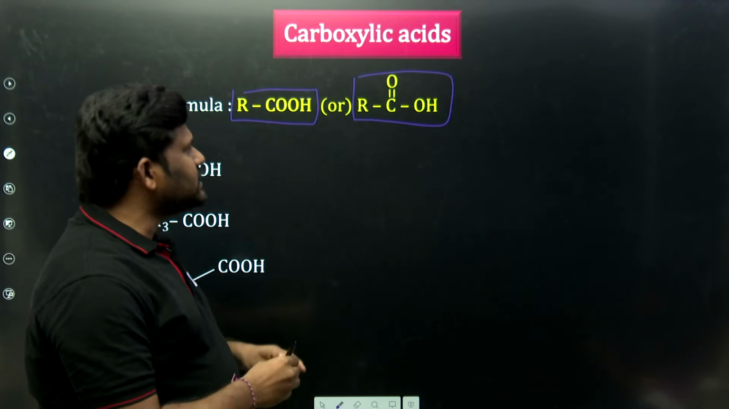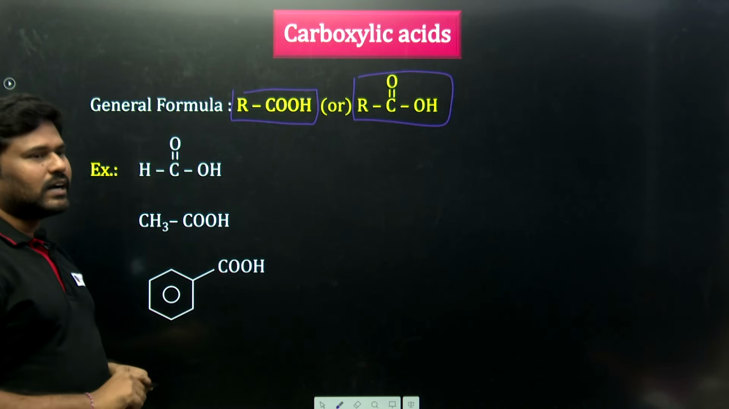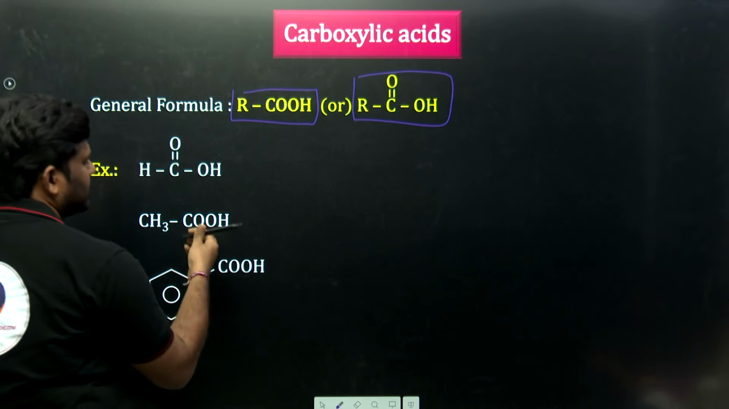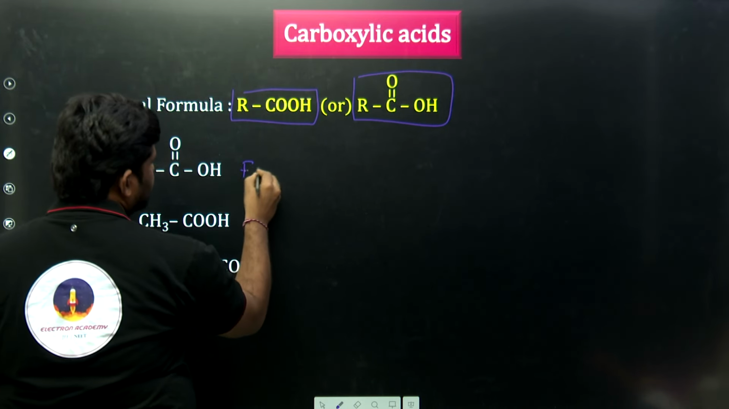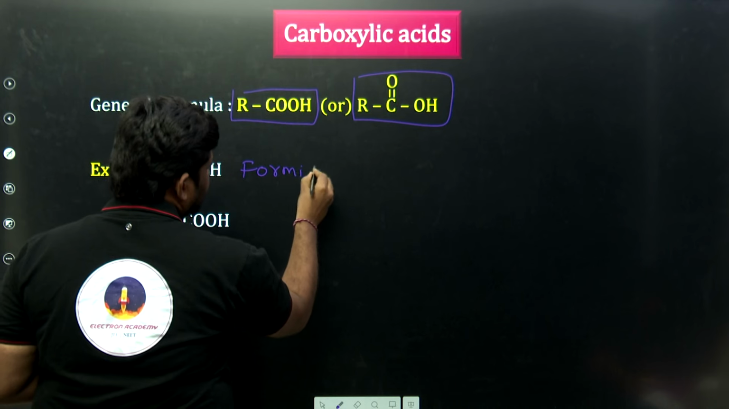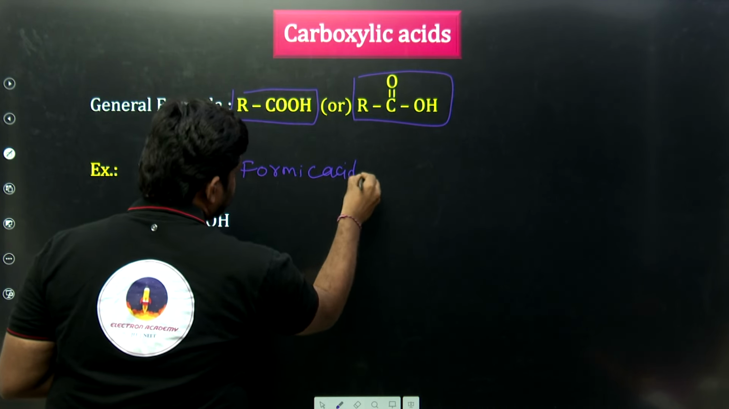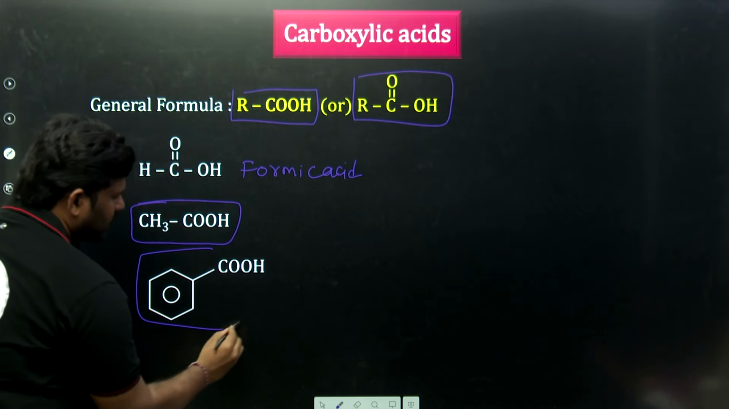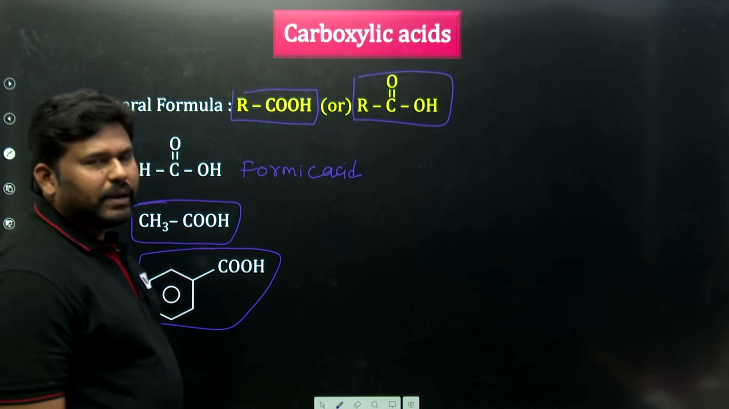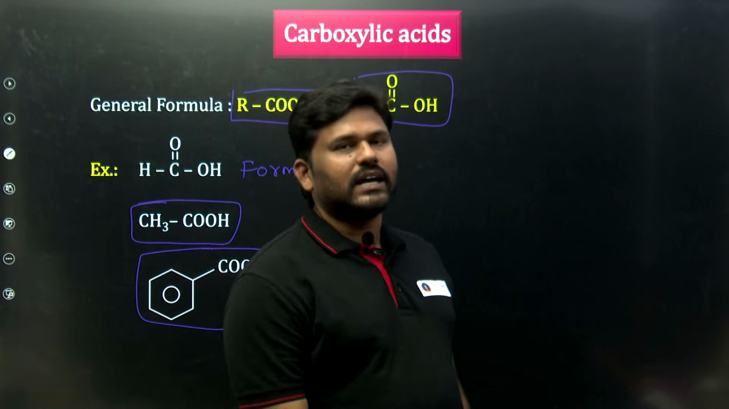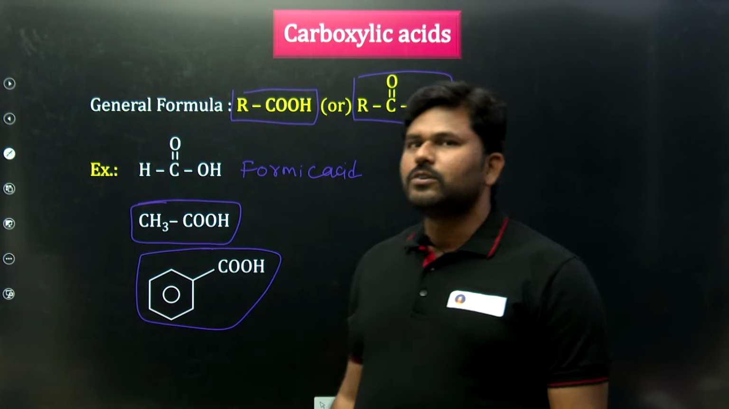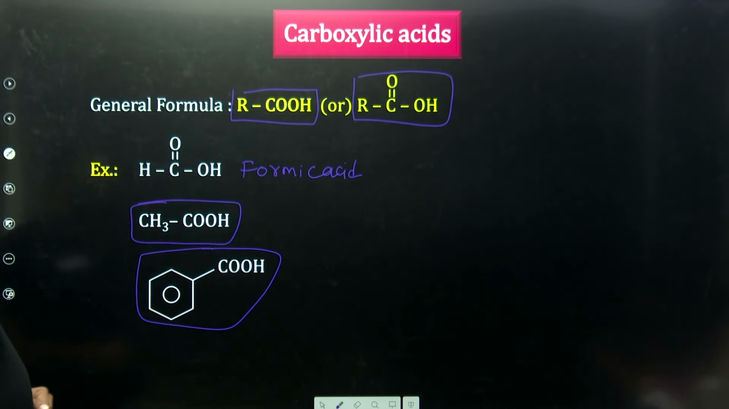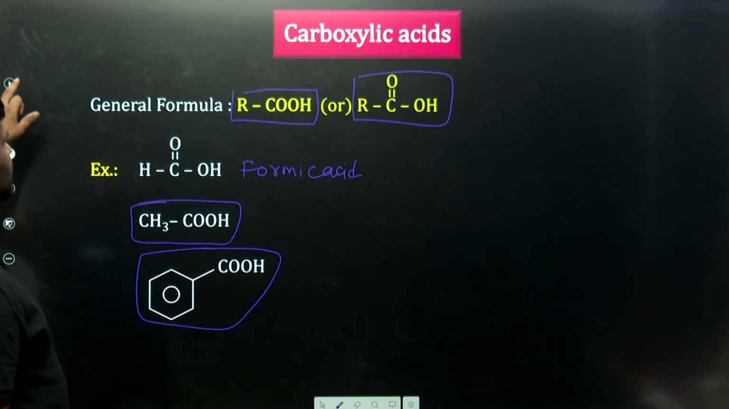RC double bond OH and RCOOH both are called carboxylic acids. So what are the carboxylic acid examples? This is an exception, but this is called formic acid. Next, RCOOH, and this one will be what we call benzene. So the benzene ring is there, but the COOH group is there. What is the functional group here? The carboxylic acid functional group. The COOH group is there, the carboxylic acid functional group.